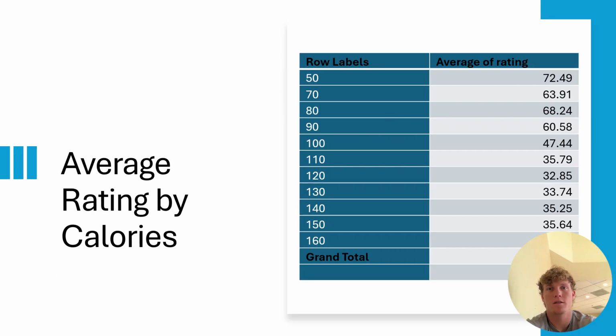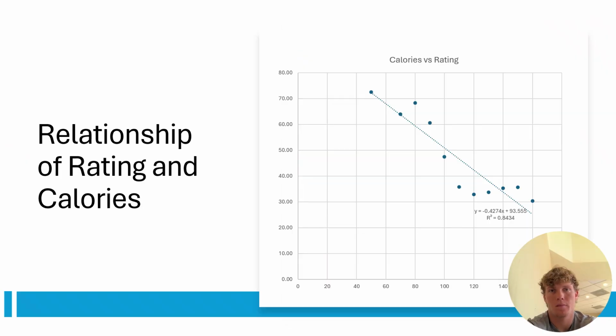The next relationship I wanted to investigate was the relationship between rating and calories. There appears to be a relationship between these two categories. As you can see in the linear regression model on the slide, there is a negative linear relationship between consumer rating and calories. This model is modeled by the equation y equals negative 0.4274x plus 93.555. The R squared of this model is 84.34%.